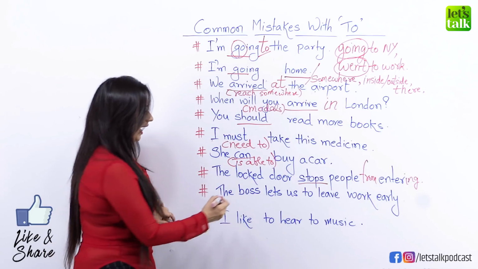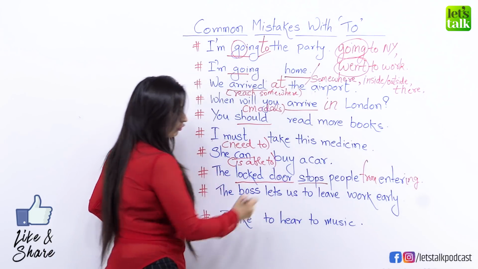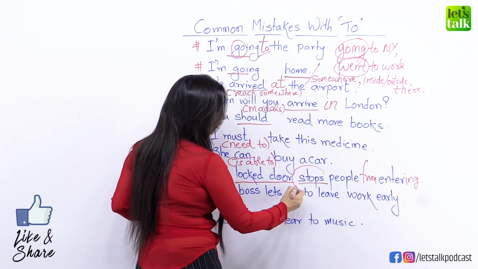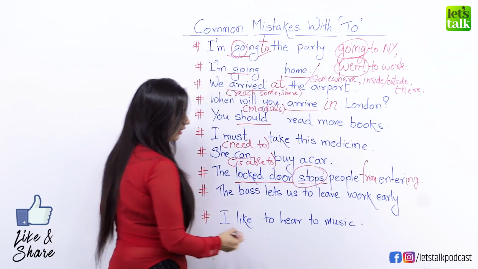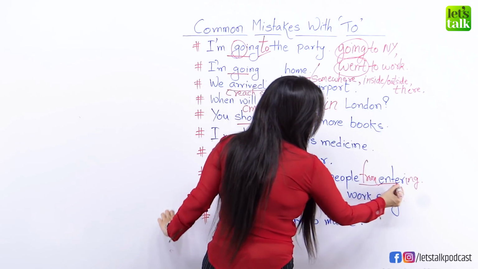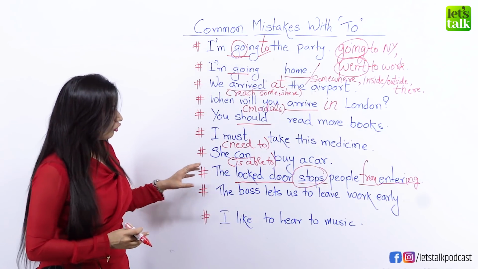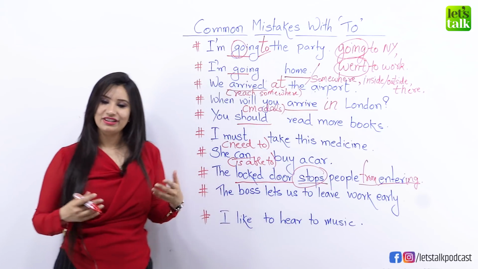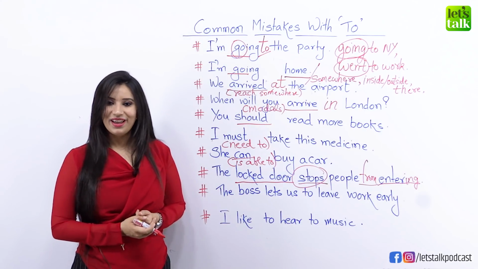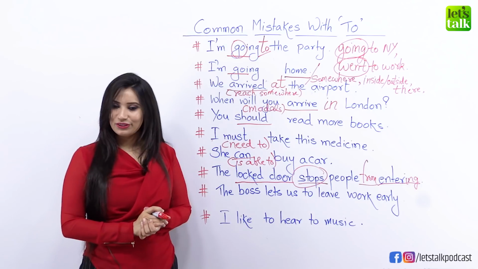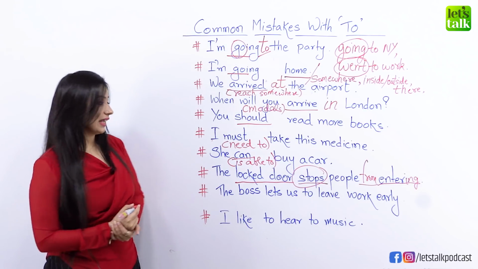Instead of that, we have an object, which is the locked door, and the word we are talking about, which is stops. Then we have from, and the main verb is in ing. So you say the locked door stops people from entering and not enter. Okay, so I hope you've understood this rule as well, and with this we move to the next one.